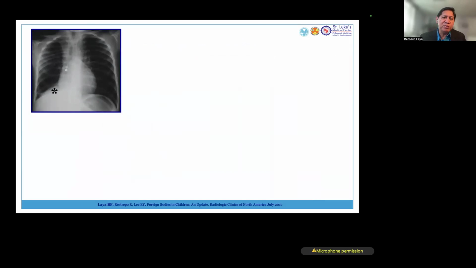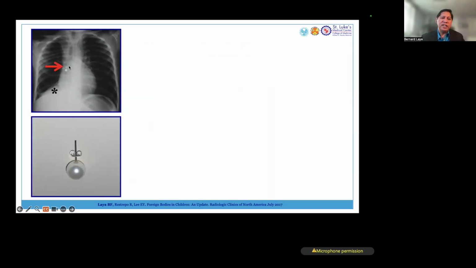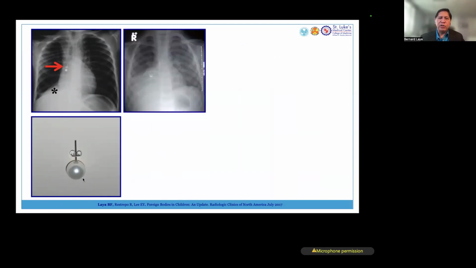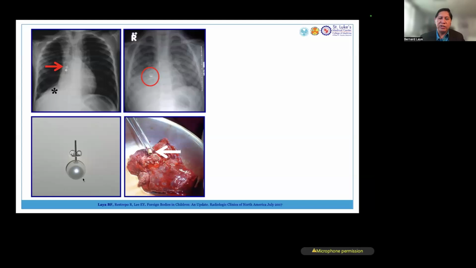So this is another patient initially diagnosed with tuberculosis. Notice in the asterisk that there's collapse of the right middle lobe and right lower lobe. But what is interesting, there is a foreign body stuck in the bronchus intermedius, and this is an earring. Another patient being treated for TB until we did an X-ray, and there is a foreign body stuck in the bronchus intermedius, and it chronically collapsed the right middle lobe and right lower lobe.